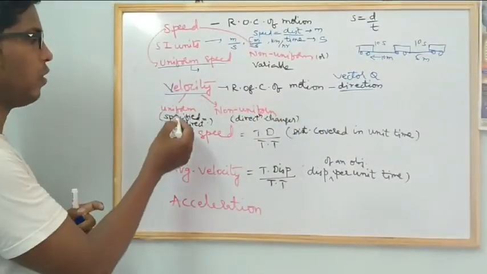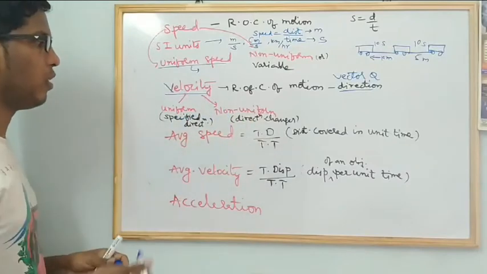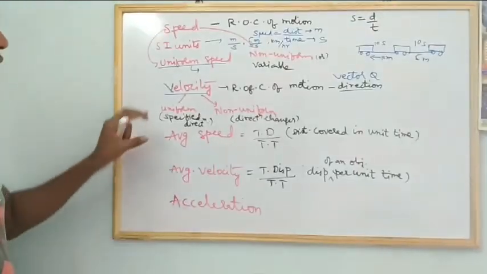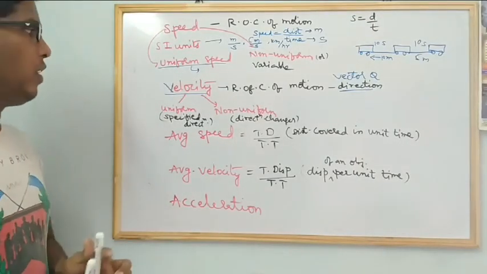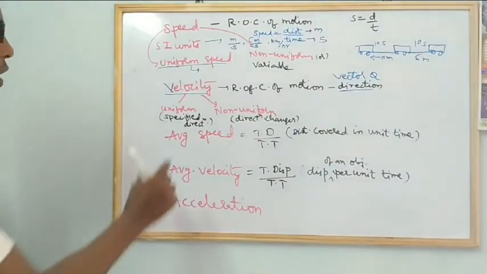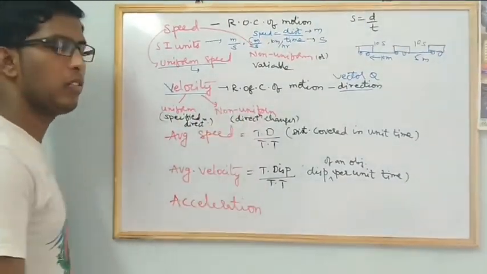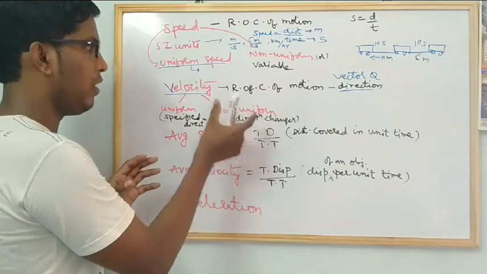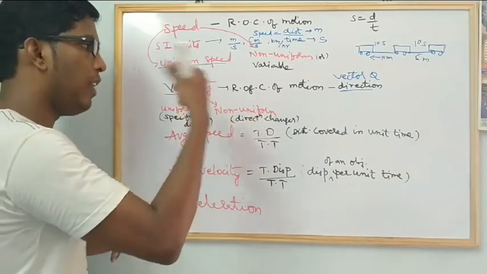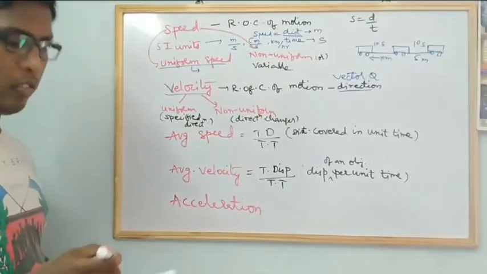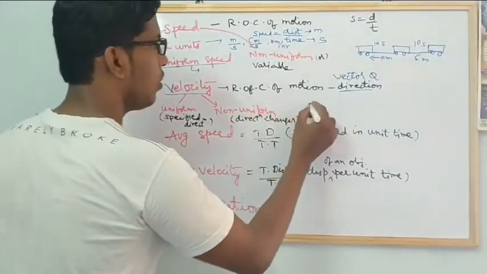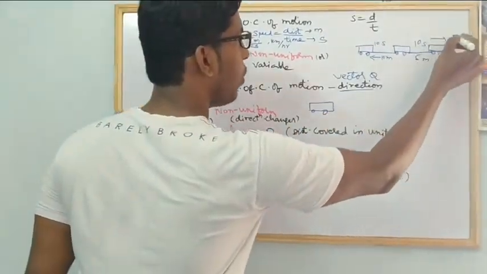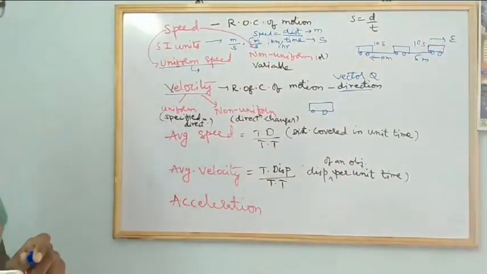And this is also of two types, uniform velocity and non-uniform velocity. Suppose an object moves equal distance in equal intervals of time in a specified direction, that is called uniform velocity. Do you understand? So direction is important. Suppose the body covers unequal distance in equal intervals of time and the direction also changes, that is non-uniform velocity. If I mention the body is moving in the east direction, that is uniform velocity.